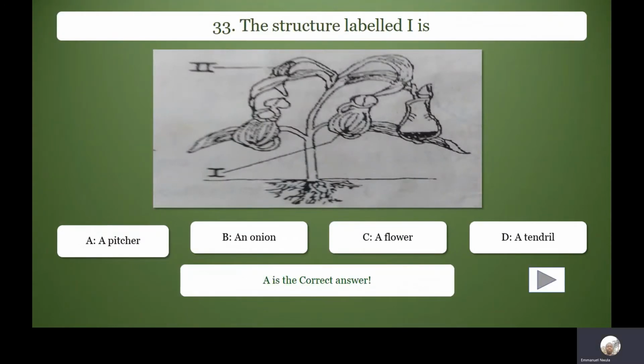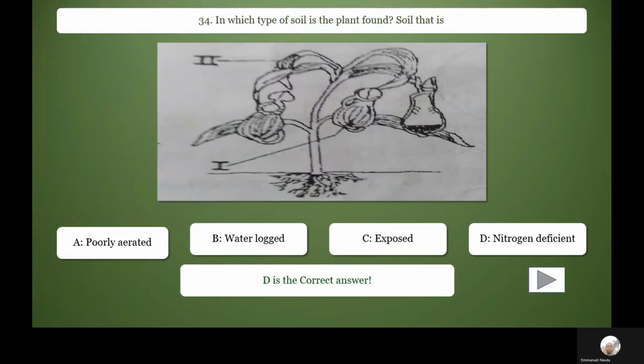The structure labeled I, I've mentioned it, is pitcher. Pitcher is looking like a jug, which we call pitcher as well. In which type of soil is the plant found? I've mentioned it also. Soils that are poor in nitrogen. They have low nitrates. Yeah, that is where you see this type of carnivorous plants.